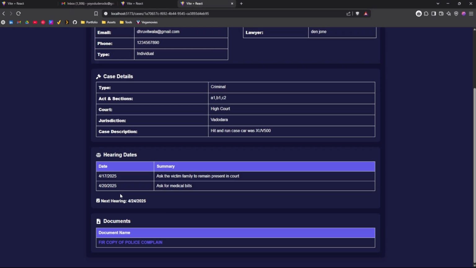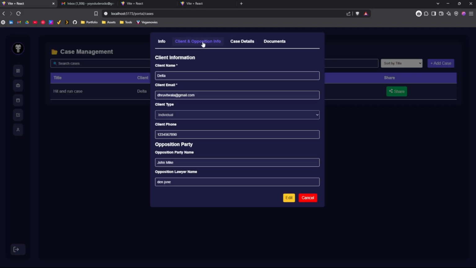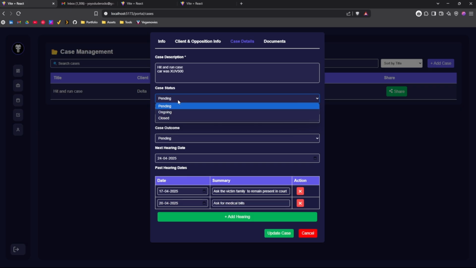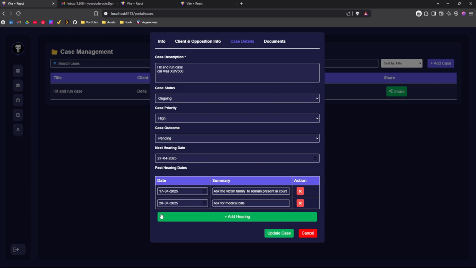So here you will get this section of hearing date details also. Now it also has the feature where it will automatically send the details via mail. So let's say the case status has been changed from pending to ongoing, the priority is high, the case outcome has not yet been decided, and the new hearing date has been changed to 27, let's say. So let's update the case.